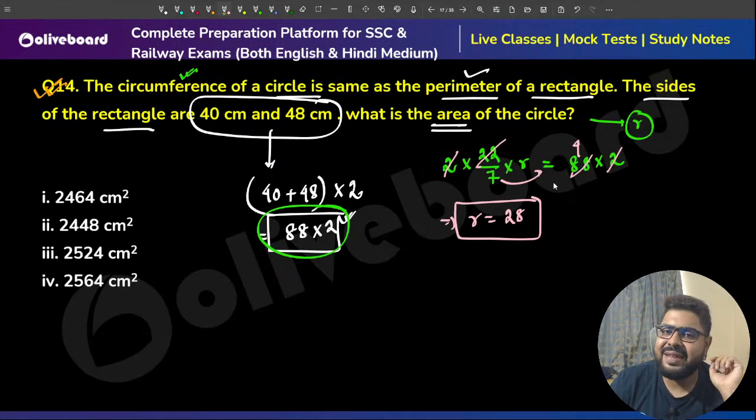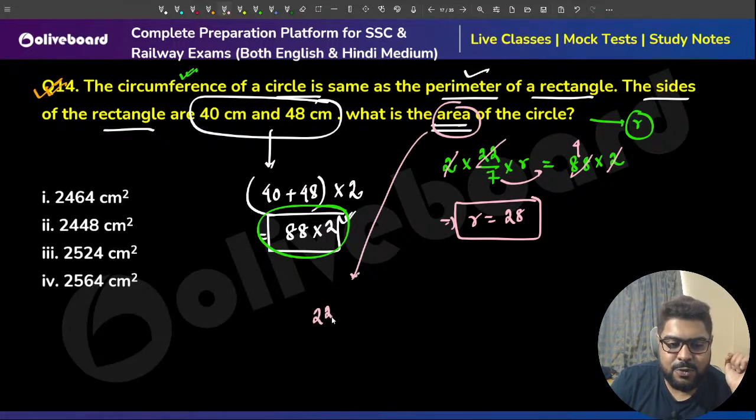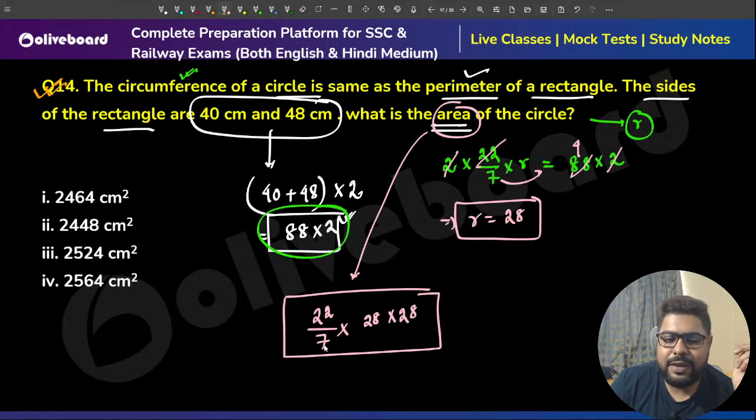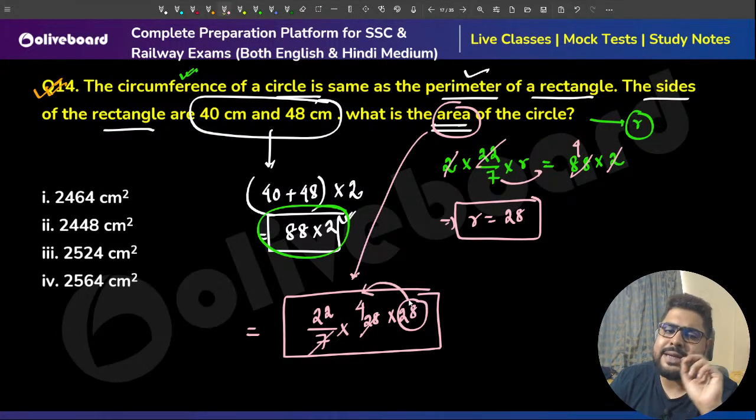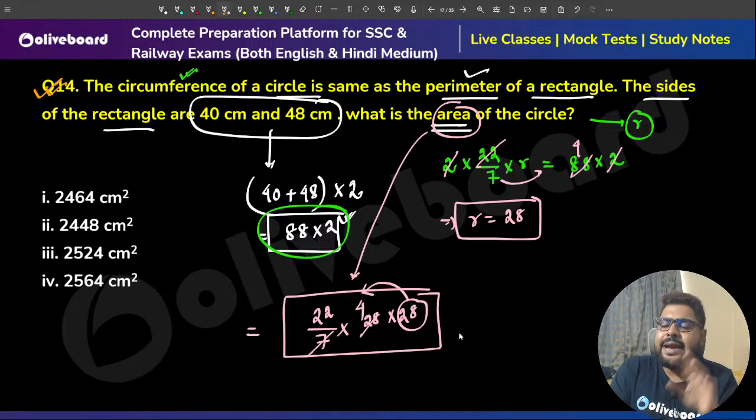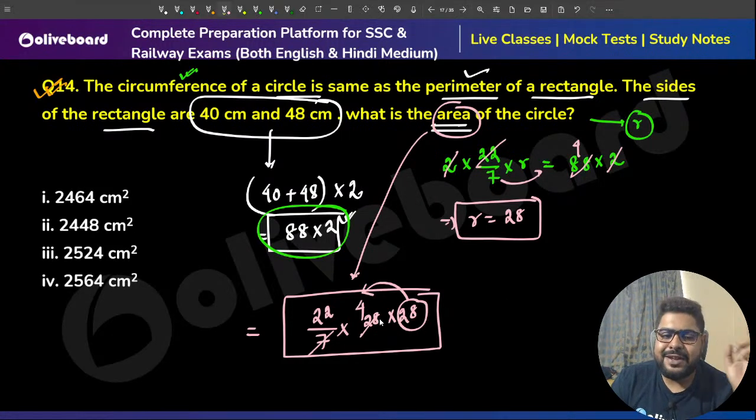Now that I know r, I can figure out the area. So it will be 22 by 7 into 28 into 28, because the formula is pi r square. So this is 4. Multiply in a better method: 28 into 4. How can I do this? 24 into 28 into 4, 30 into 4 is 120, 4 into 2 is 8 less. So 128 less, that is 112.